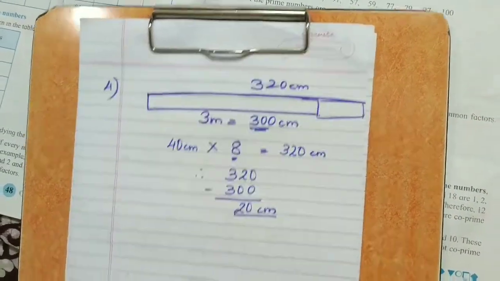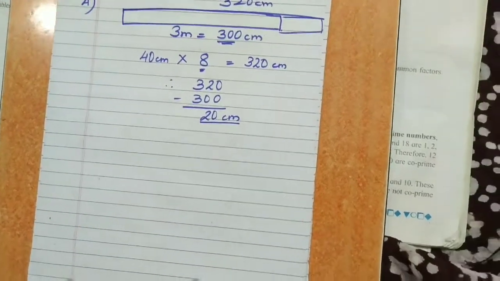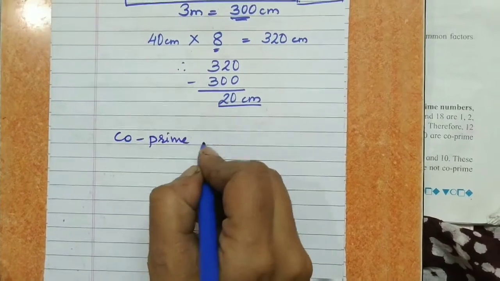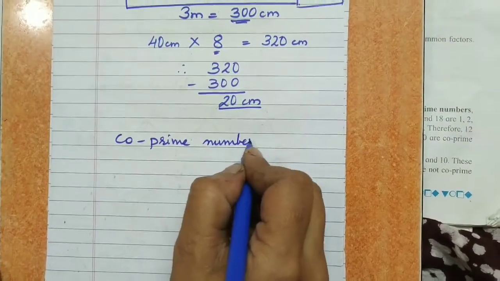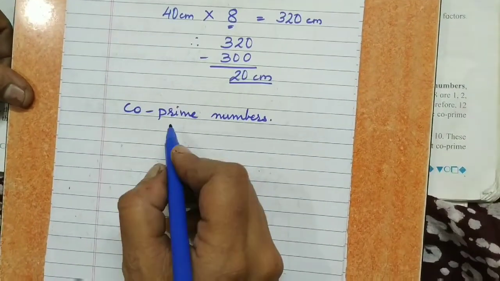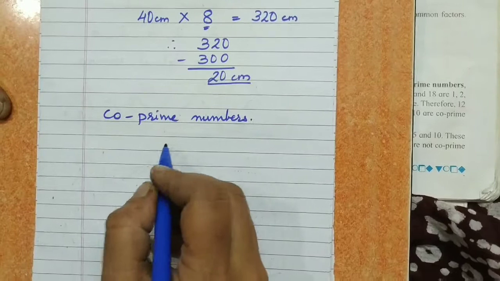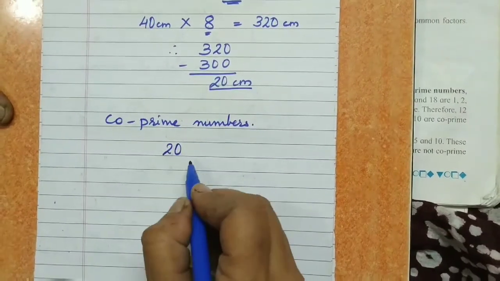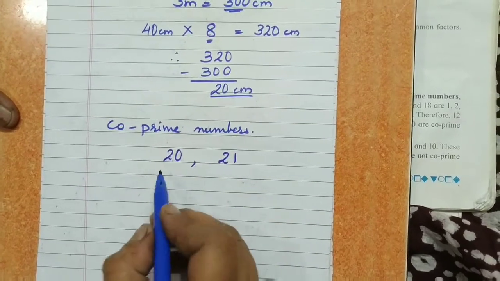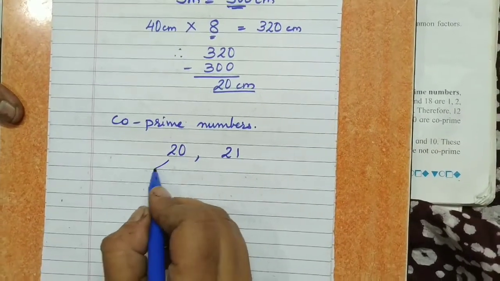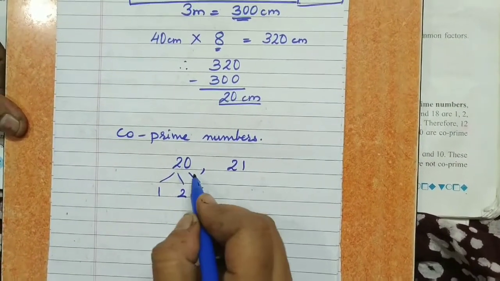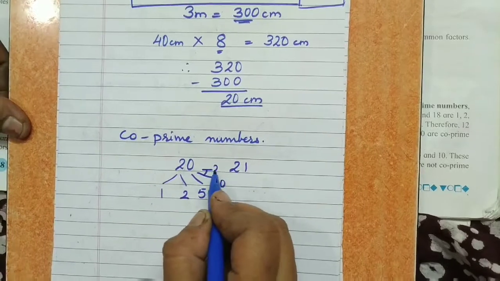Now we are going to study the next concept, that is co-prime numbers. Some numbers are called co-prime. Co-prime means, suppose there are two numbers like 20 and 21. I'll take two numbers for example. The factors of 20 are 1, 2, 5, 10 and 20.